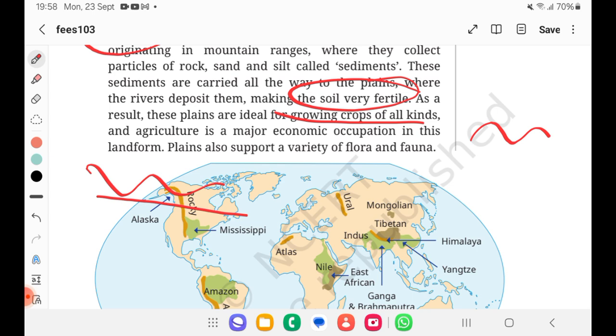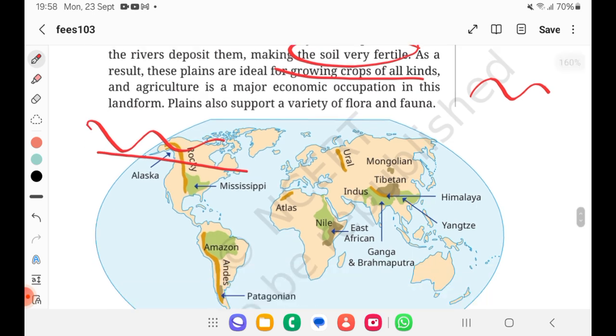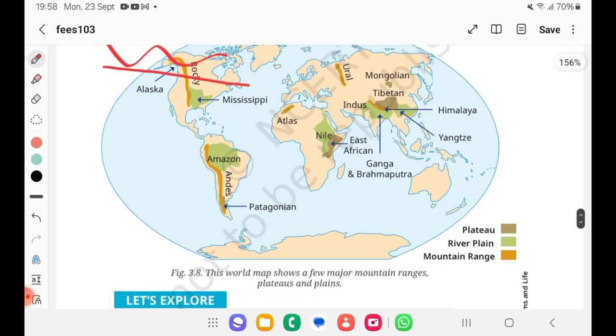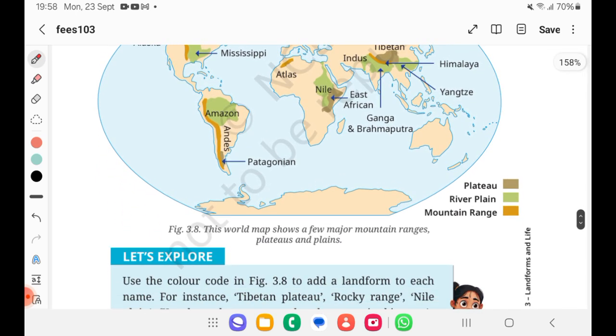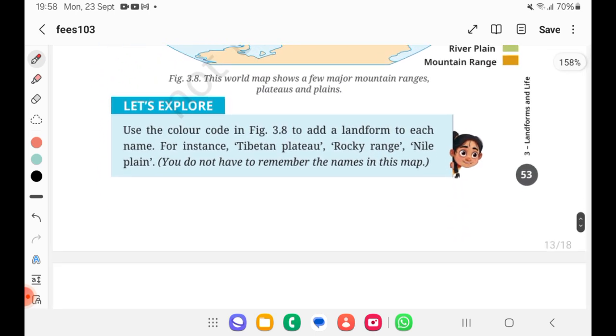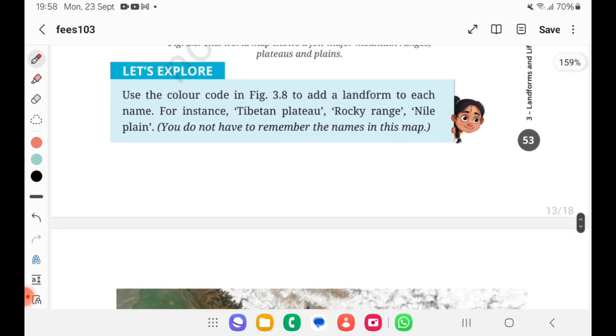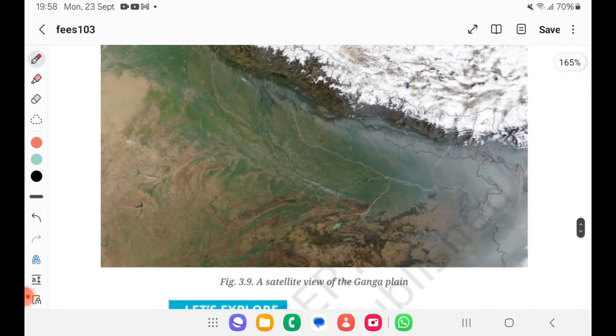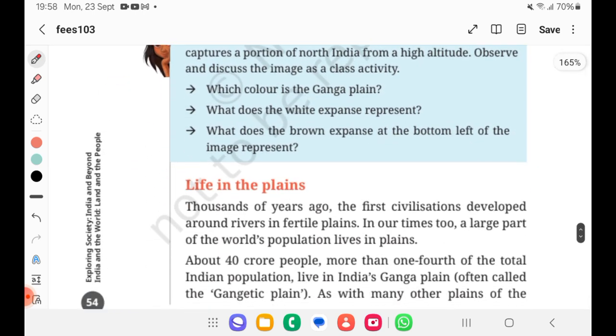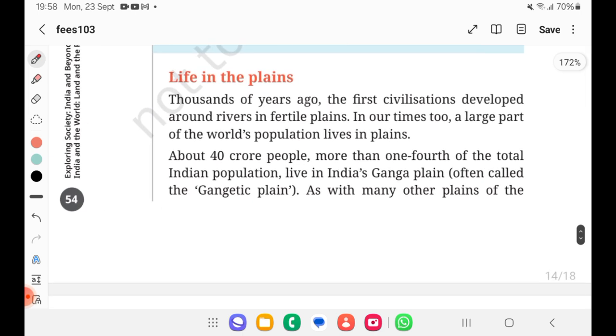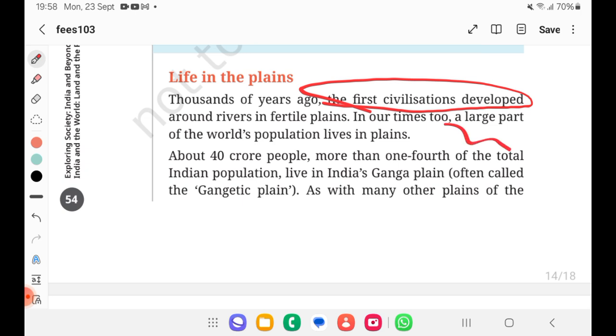Plains also support many flora and fauna as others. So this we can notice. Before that we will complete this. So how will life be? The first civilization started here because rivers are there. It is easy to cultivate, and then we got our first civilization on plains.